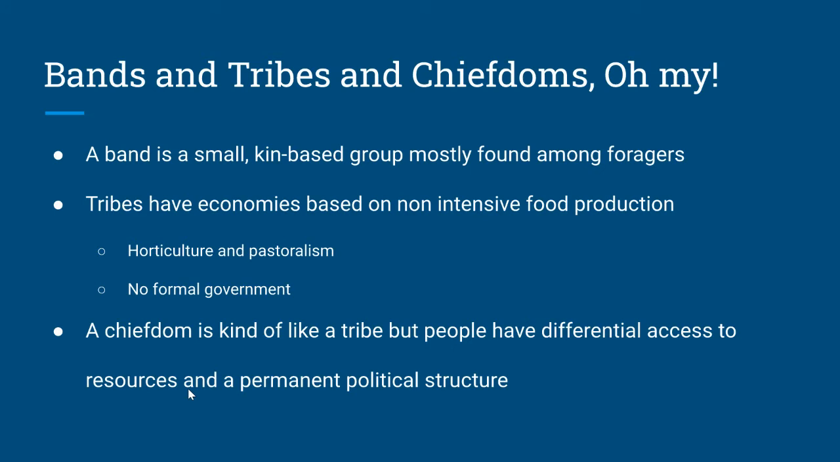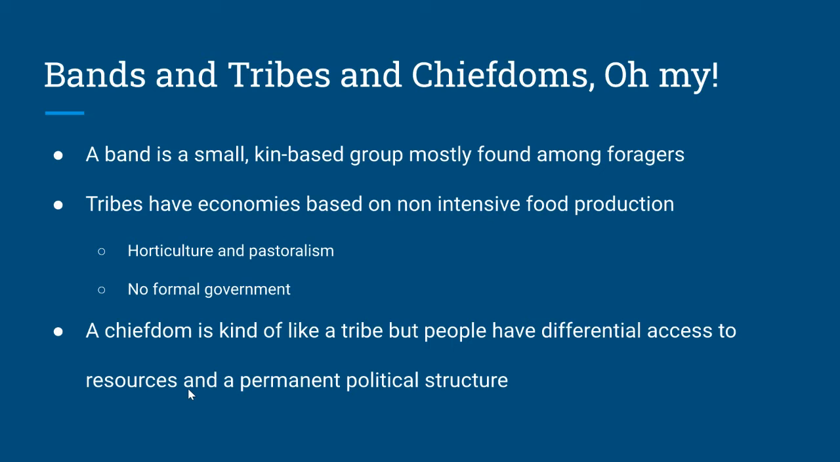So bands, tribes, and chiefdoms. I'm just going to go over briefly what each of them entails. A band is a small kin-based group, which means that everyone is related by blood or by marriage, and they are mostly found among foragers, so people who are nomadic, who look for their food.